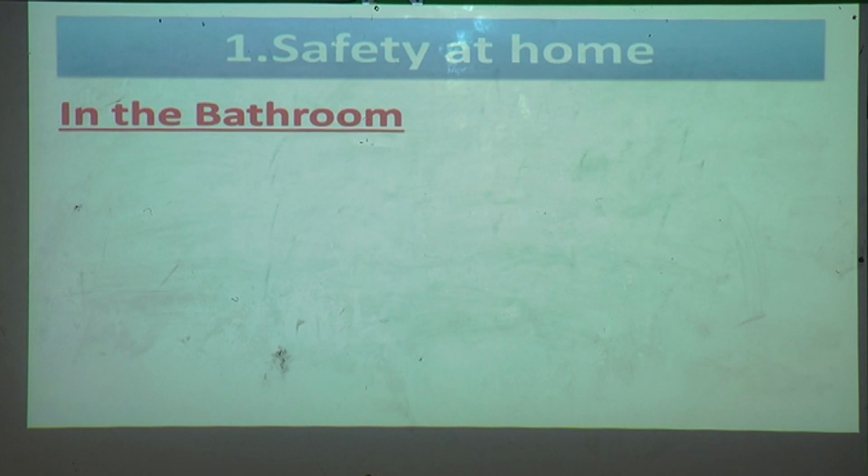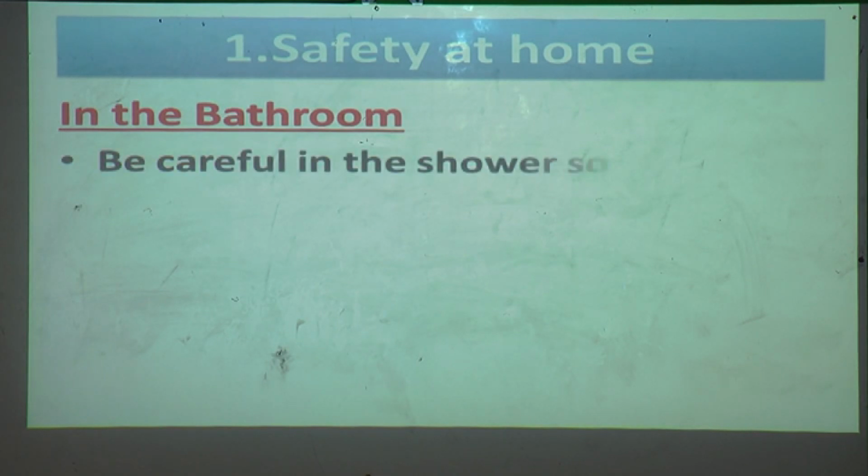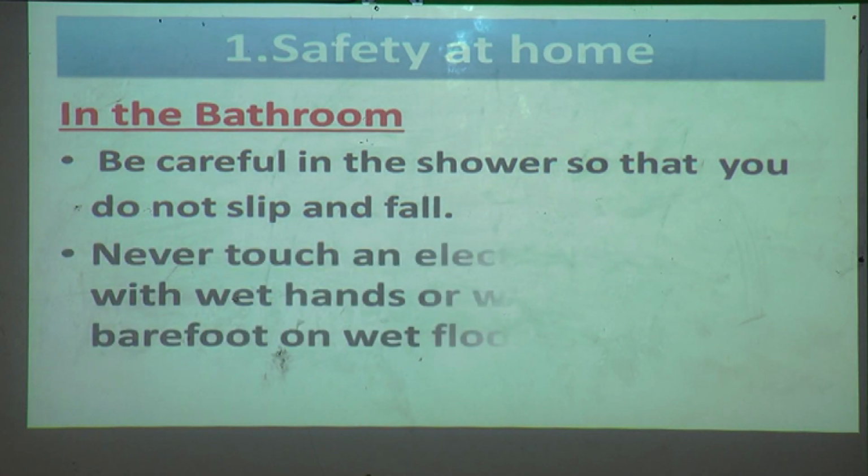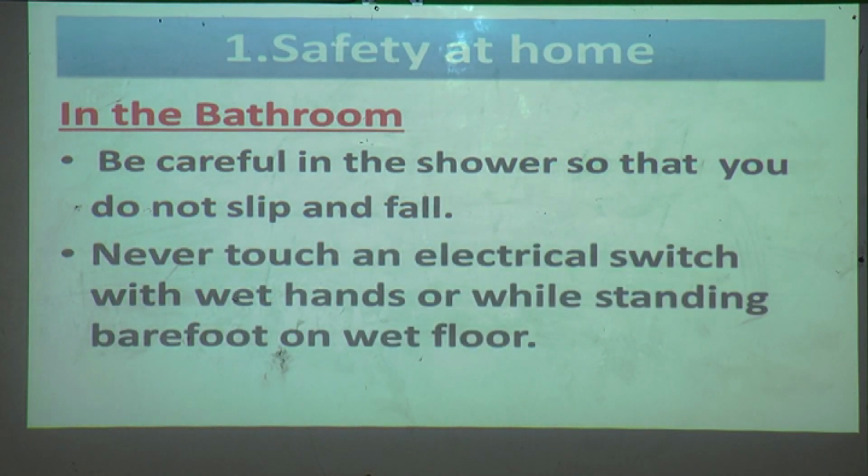After safety rules in the kitchen, we have learned safety rules in the bathroom. As you know, it is dangerous to slip and fall on a wet floor and to get a shock from an electric geyser or water heater. So what safety rules do you have to follow? You should be careful in the shower so that you do not slip and fall, and never touch an electric switch with wet hands or while standing barefoot on a wet floor. Otherwise you may get a shock. So you have to avoid this.